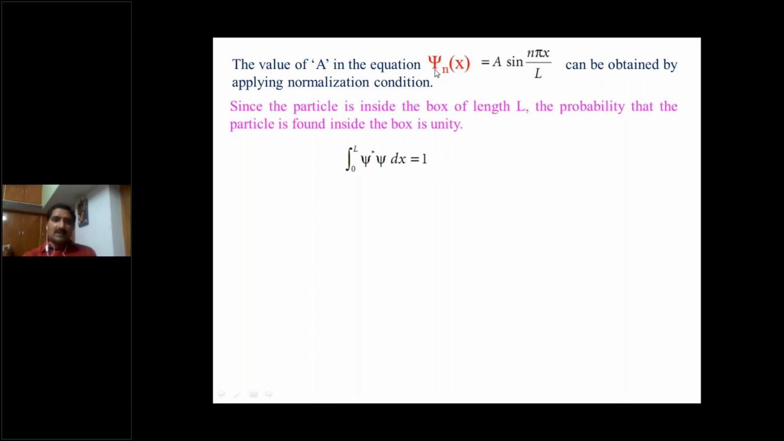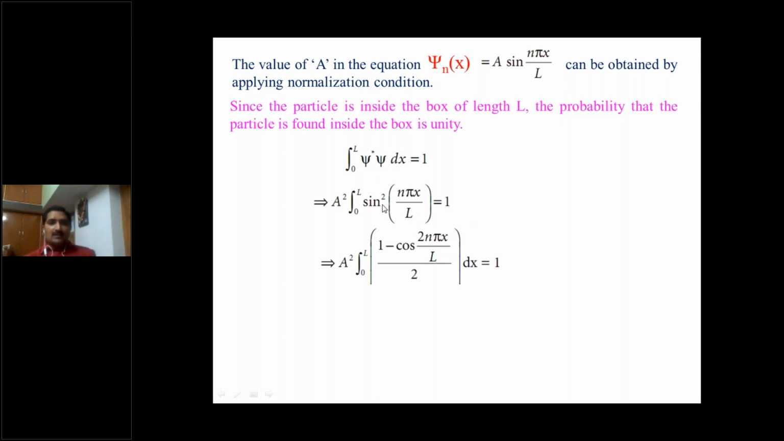We know psi n of x. What is psi n of x? A into sine n pi by L into x. So it can be written as A square into sine square n pi by L x dx is equal to 1. So A square is constant, taken out. Integral 0 to L sine square n pi x by L dx is equal to 1.